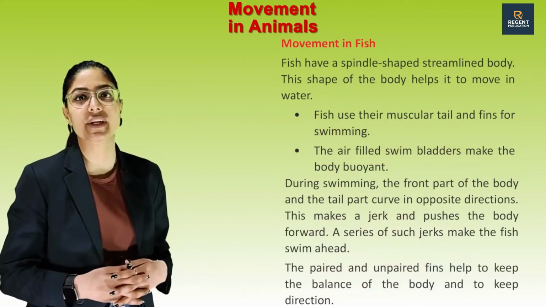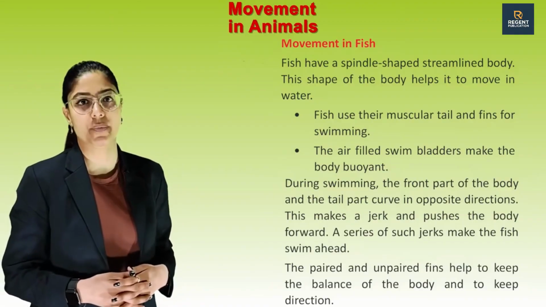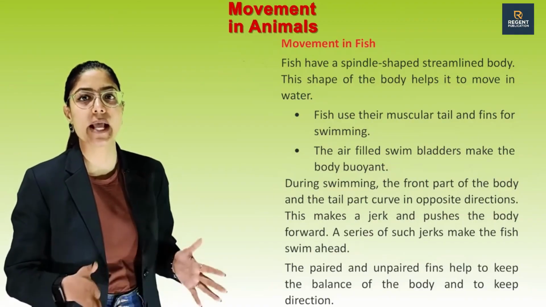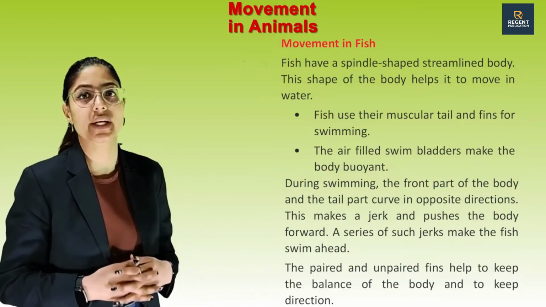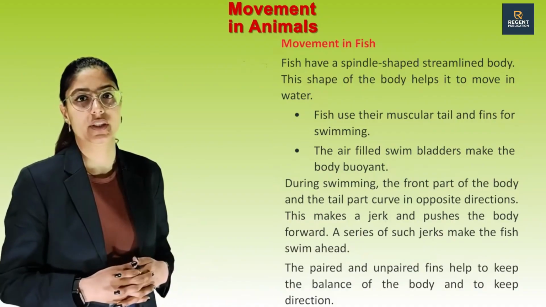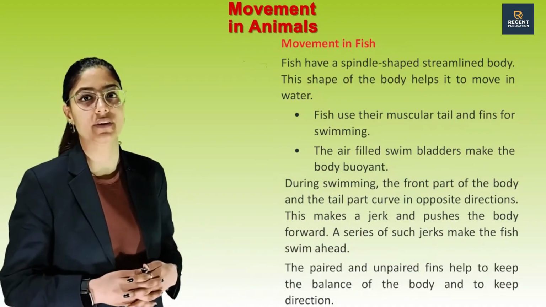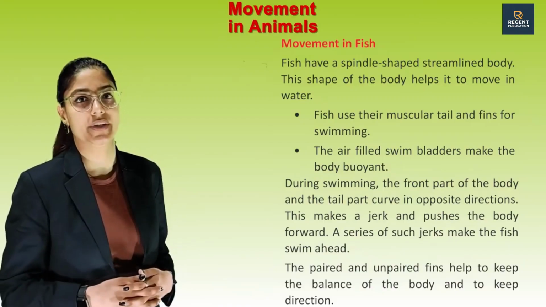Fish have a spindle-shaped streamlined body. This shape of body helps it to move in water. Fish use their muscular tail and fins for swimming. The air-filled swim bladders make the body buoyant.